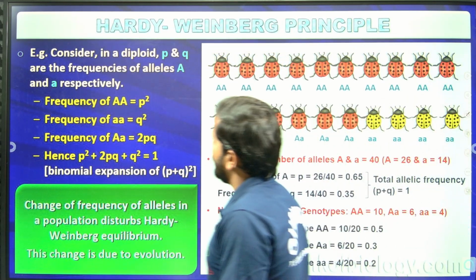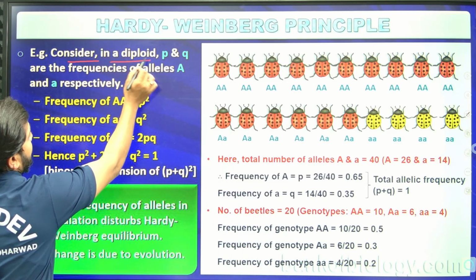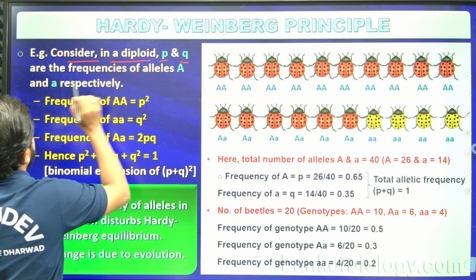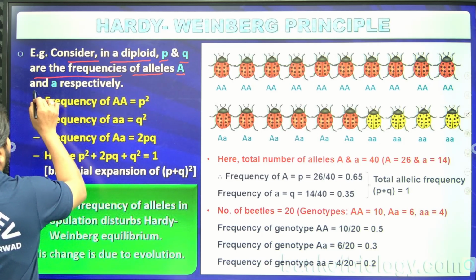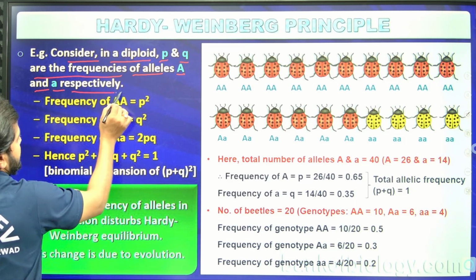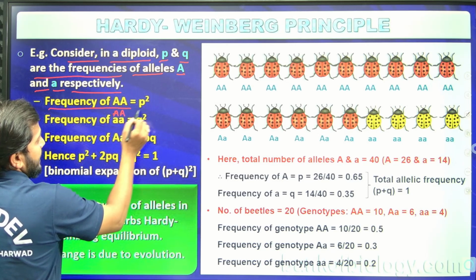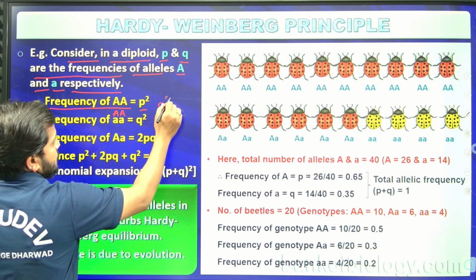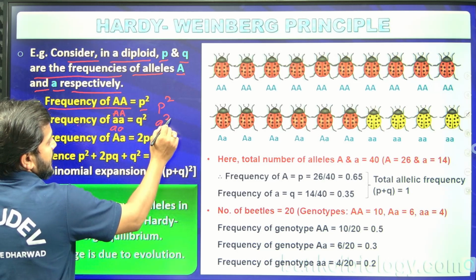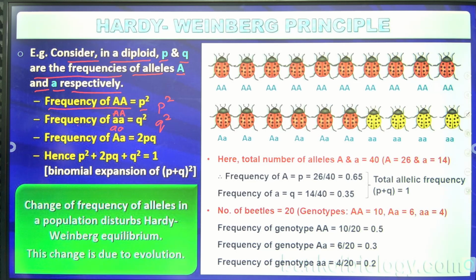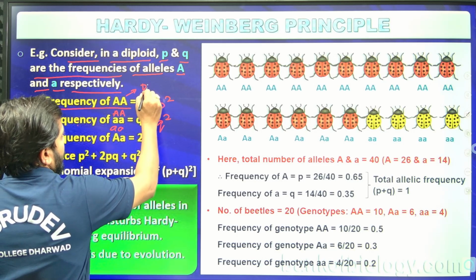Majorly, with respect to the Hardy-Weinberg principle, consider in a diploid that p and q are the frequencies of alleles, representing A and small a respectively. Now the frequency of AA, capital A, we mention as p square, and the frequency of small a, we represent as q square. This is known to be the homozygous dominant condition.